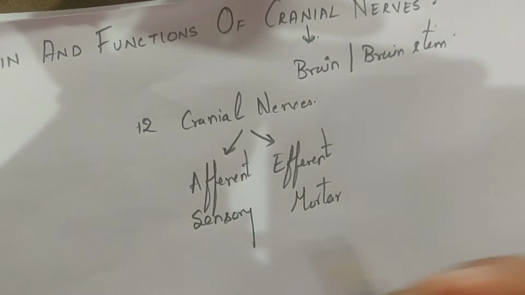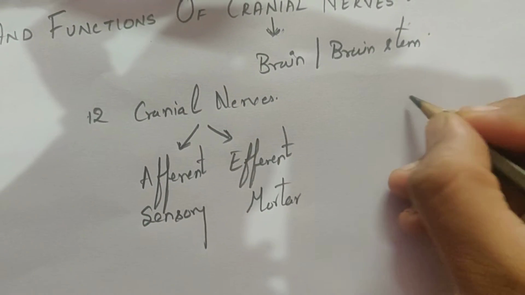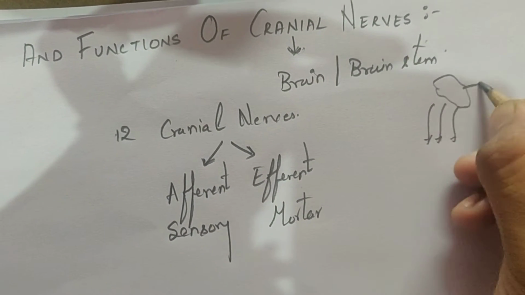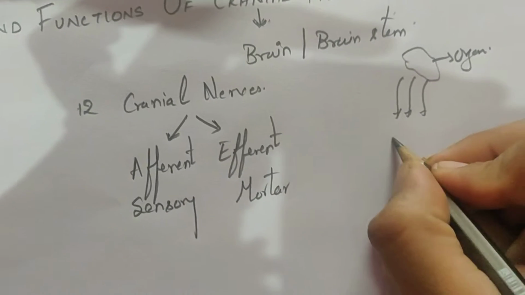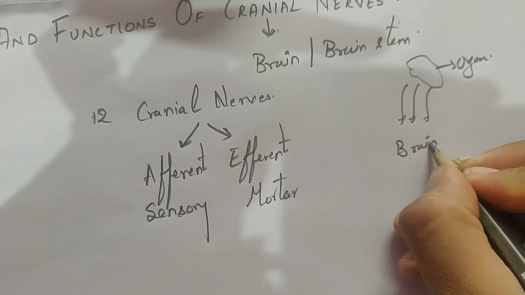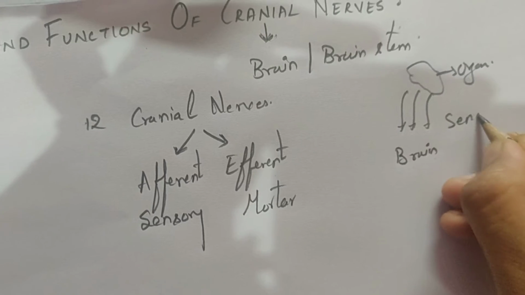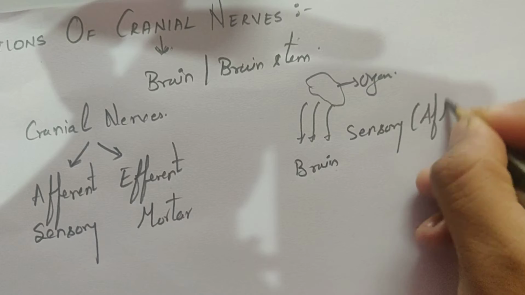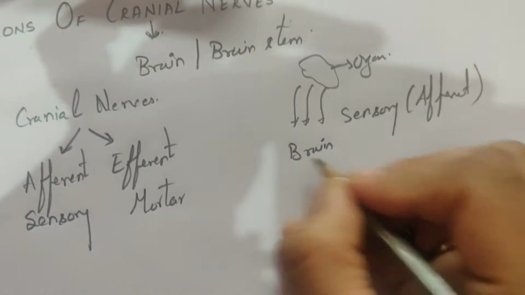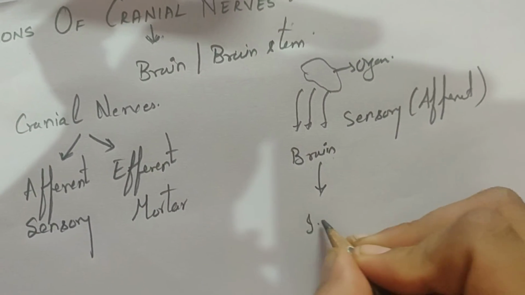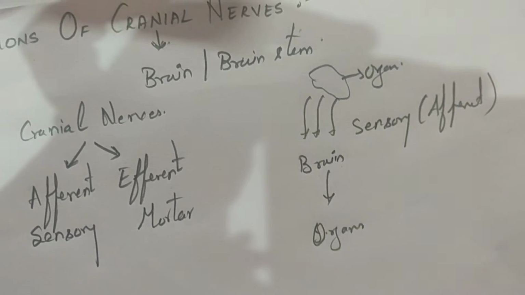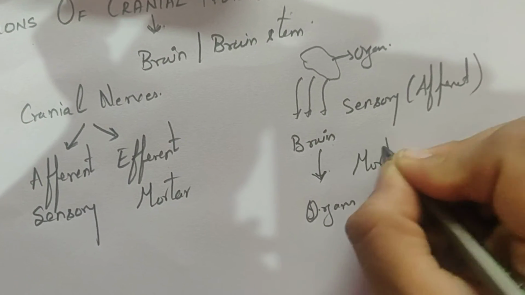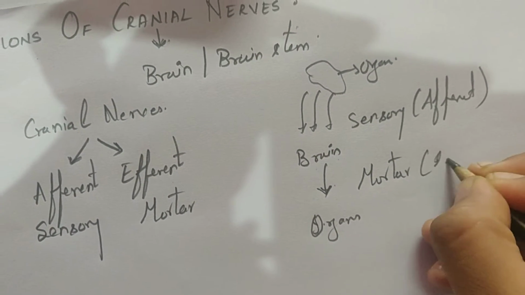Fine. So when we have the signals from a certain organ to the brain, then it is known as sensory. That is the afferent nerve. Whereas from brain to different organs, then it is known as motor. That is the efferent.